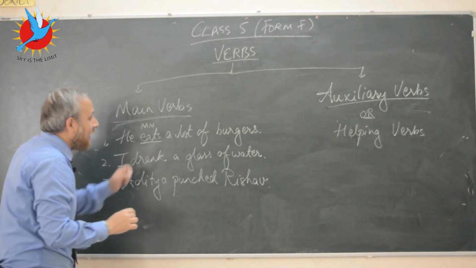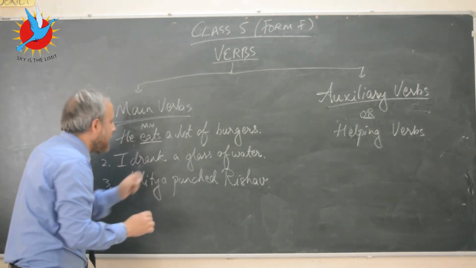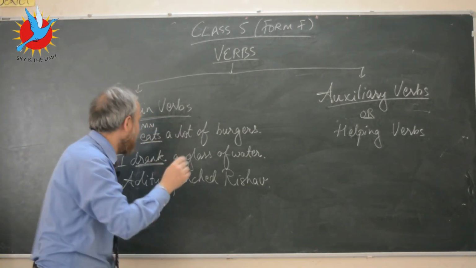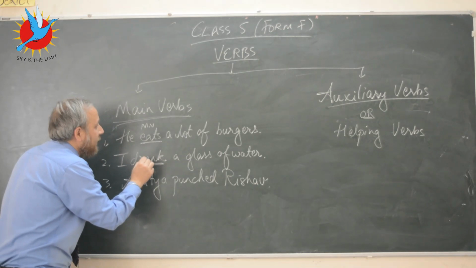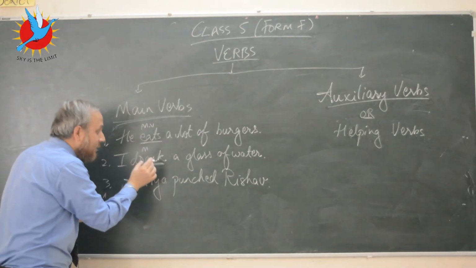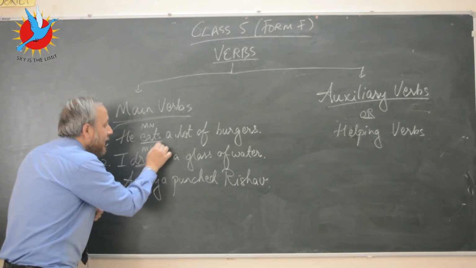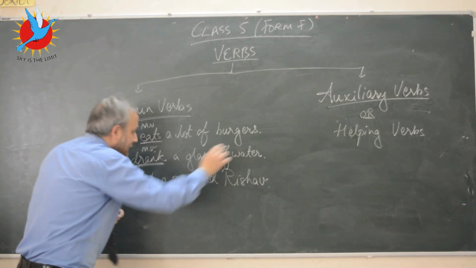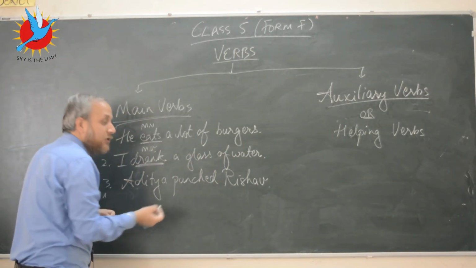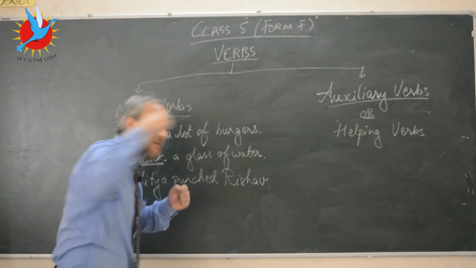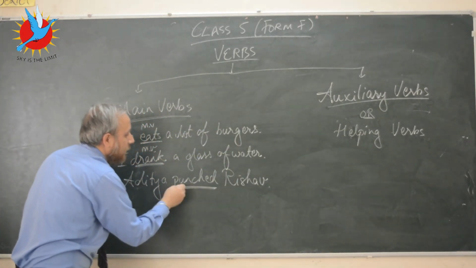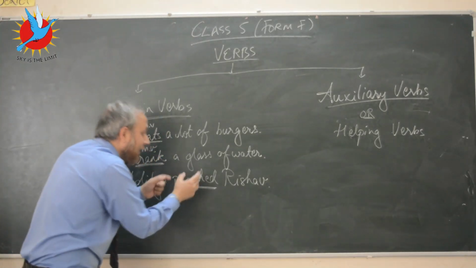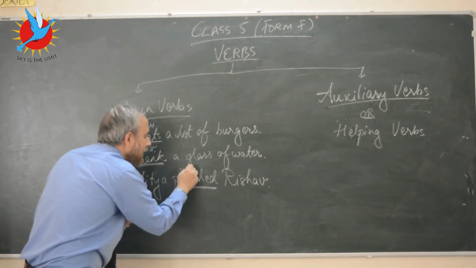Okay. I drank a glass of water. If you look at this sentence, which is the verb? Drank is the verb. This is an action word. Is there any other verb helping this verb? No. So we can call this the main verb of this sentence. Aditya punched Rishabh. Which is the action word? Punched is the action verb. Is there any other verb helping this particular verb punch? No. This is the main verb.